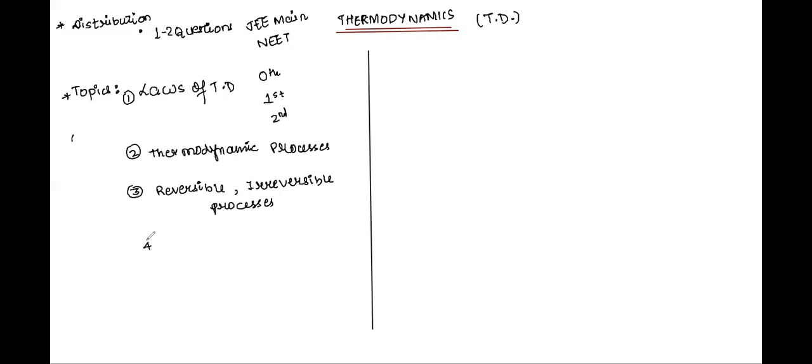Then the next important topic from this chapter is the one which discusses the application of the second law, that is the concept of the heat engine, right? The Carnot engine. We also read about its efficiency, which I'm denoting by the letter eta. Then we study about refrigerators.